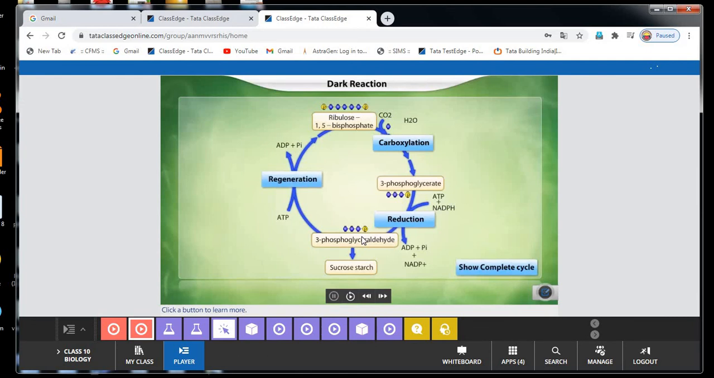In this stage ATP and NADPH are used from the light reactions. So in between the carboxylation and reduction, 3-phosphoglycerate requires ATP and NADPH. This ATP and NADPH is obtained from the light reactions and then gives ADP molecules. 6 molecules of ADP are regenerated in this reaction.